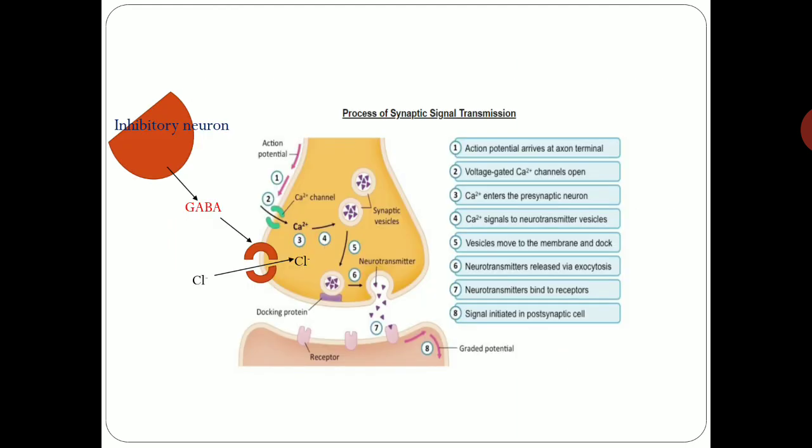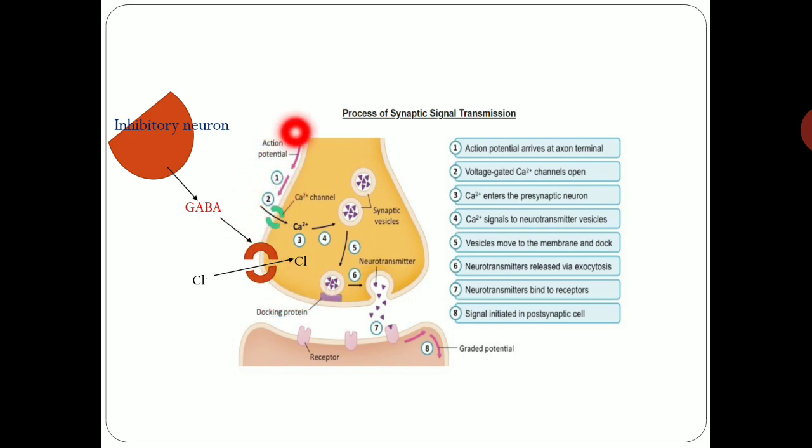So in this figure you can see this is inhibitory neuron C. It releases the inhibitory neurotransmitter gamma aminobutyric acid, which binds with GABA gated chloride channels, so it increases chloride entry inside the presynaptic terminal. Okay, so there is hyperpolarization of the presynaptic membrane.